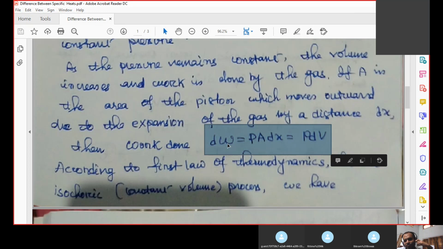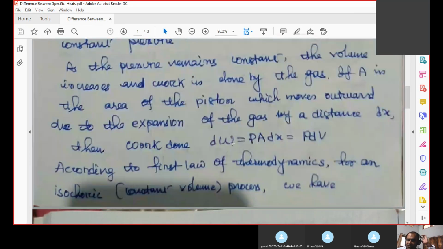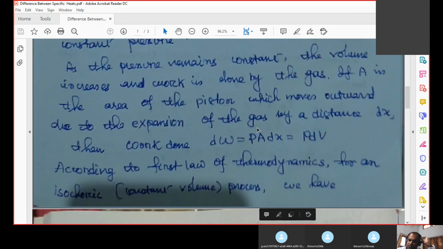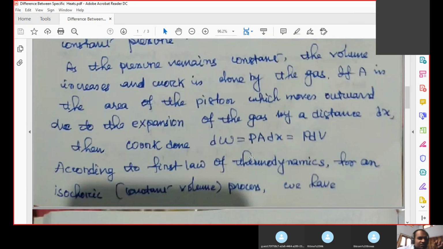So dw, I mean the work done by the gas, involves the pressure on the gas, the area of cross section of the piston, and the displacement of the piston due to the increase in volume of the gas because of the supply of heat. So P remains constant, A dx is dV. So dW is equal to P dV. I hope this concept is clear to you.